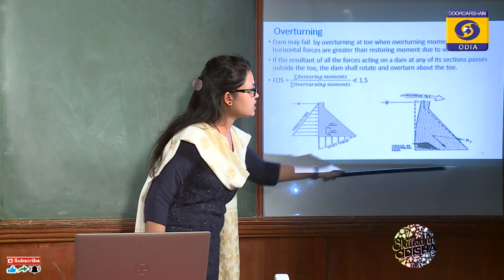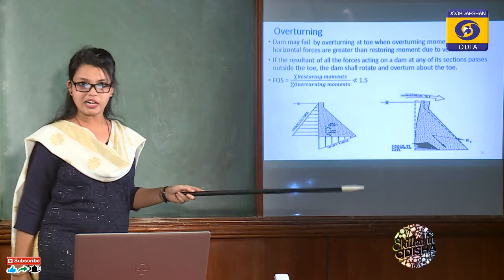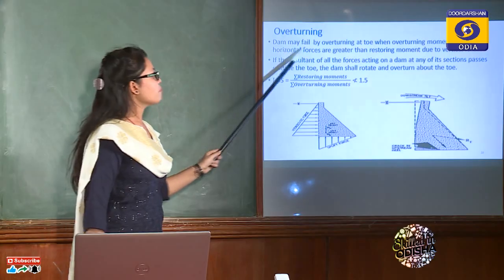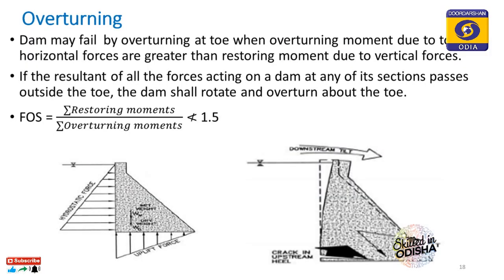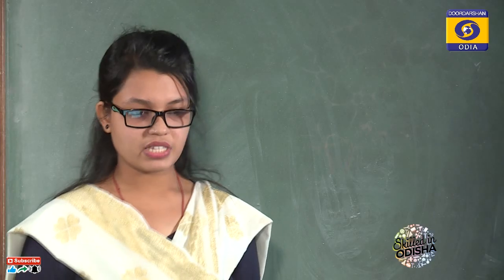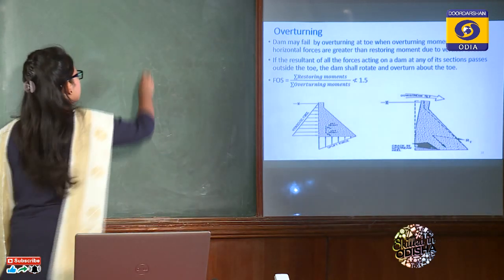You can see this motion. So this is called overturning failure. Okay, overturning mode of failure. So dam may fail by overturning at the toe when the overturning moment due to the total horizontal forces is greater than the restoring moment due to the vertical forces. Now what does that mean? I'll just show you.